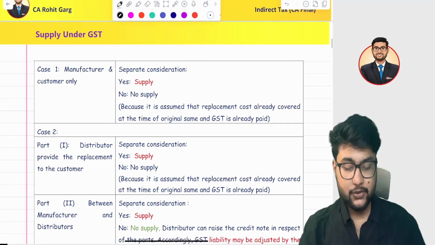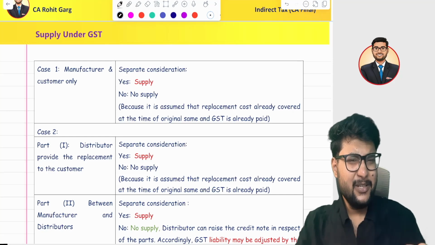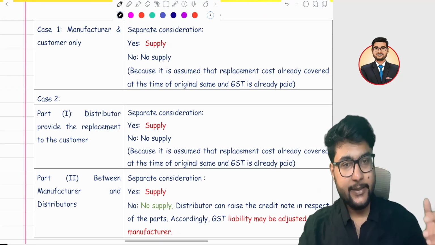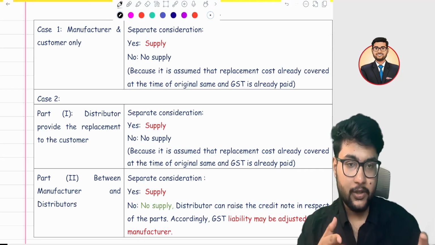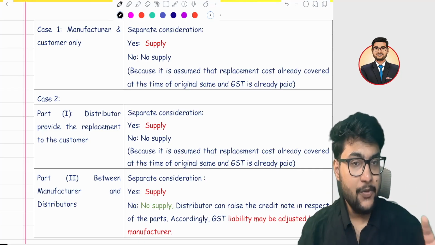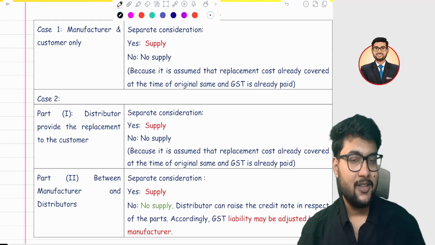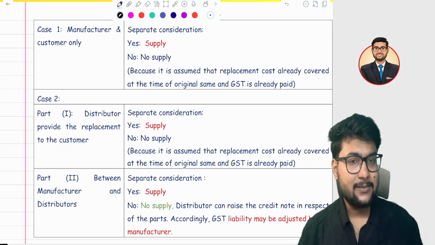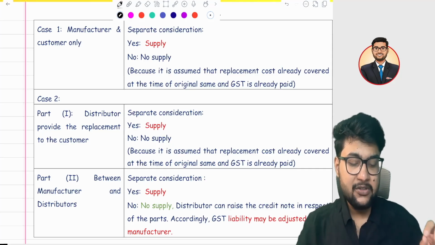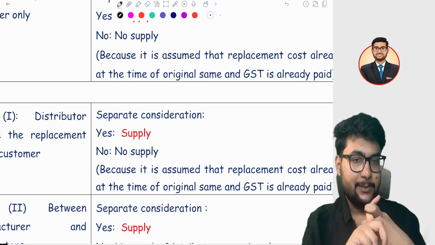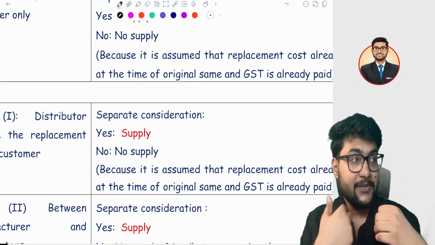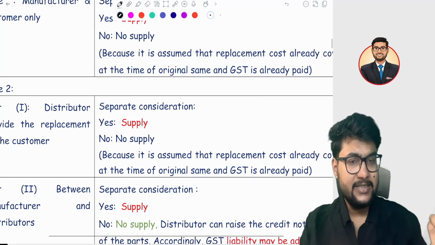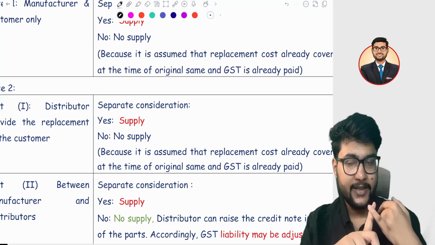Now jump to case 2. Very little bit complicated, not that much difficult, I can say. Suppose instead of buying directly from boat, I purchase it from Amazon. Now there are three parties: me, Amazon, and boat. I don't know boat. I directly go to Amazon and ask for my warranty. If Amazon asks for a separate consideration, it is a supply. But if it is covered under the warranty, then I will not pay a single penny for it. Then it is not a consideration, then it is not a supply, right?